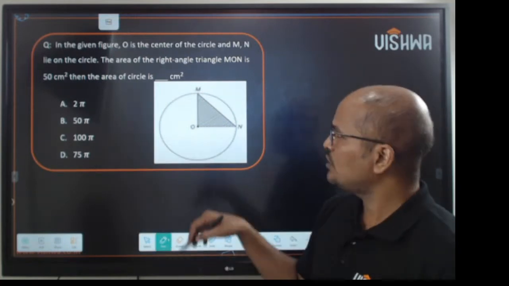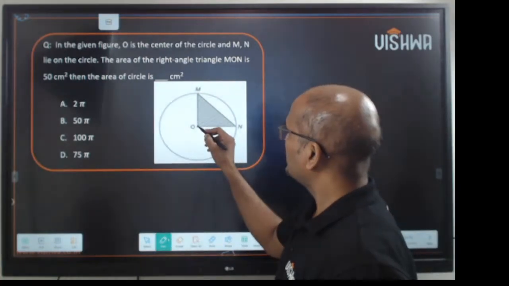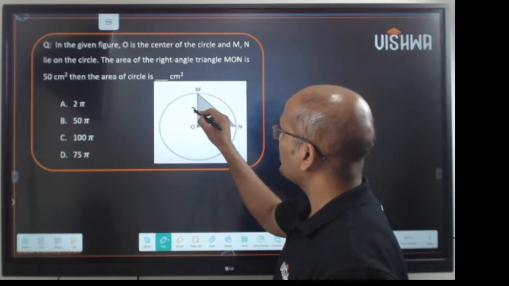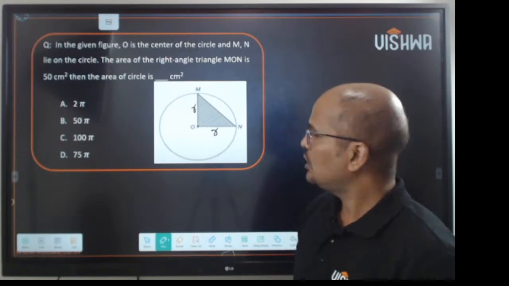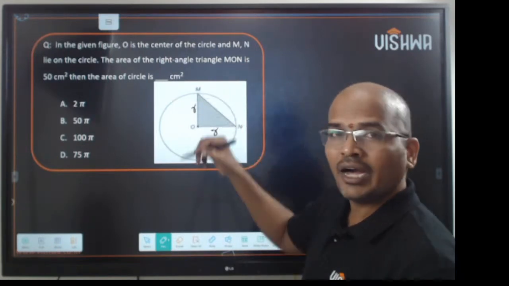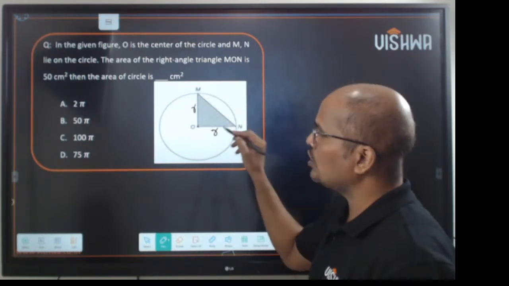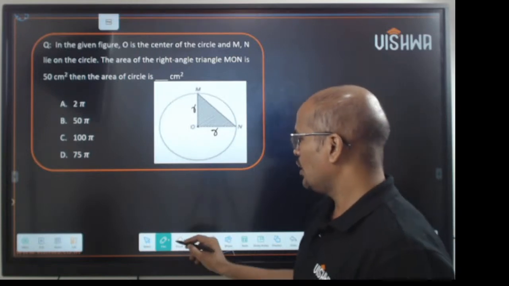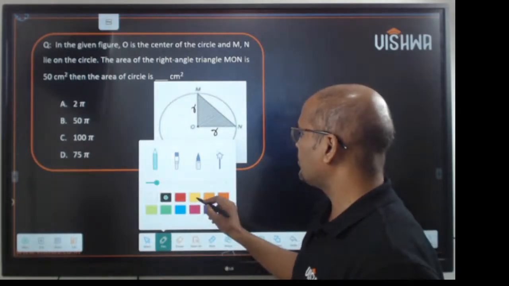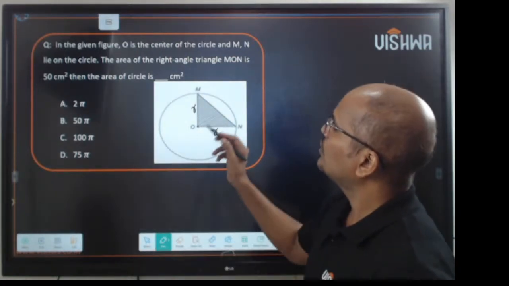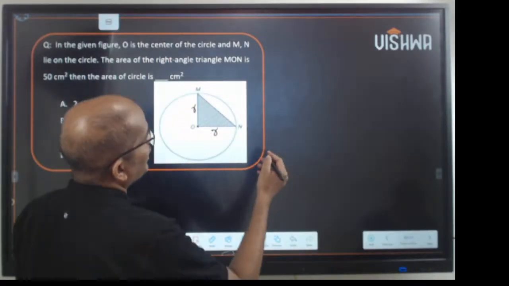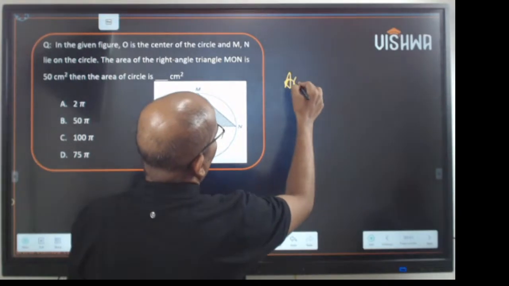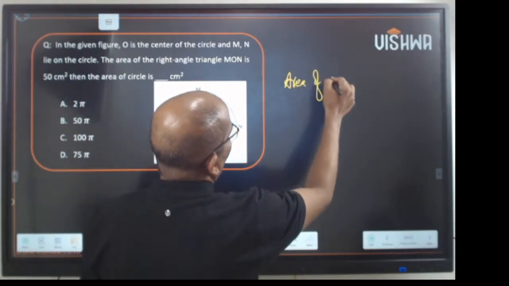Now using common sense, this will be radius R, this will be radius R. So the distance of OM is R, and the distance of ON is also R. Clear? Now you want us to calculate the area of the circle, given the area of the triangle.